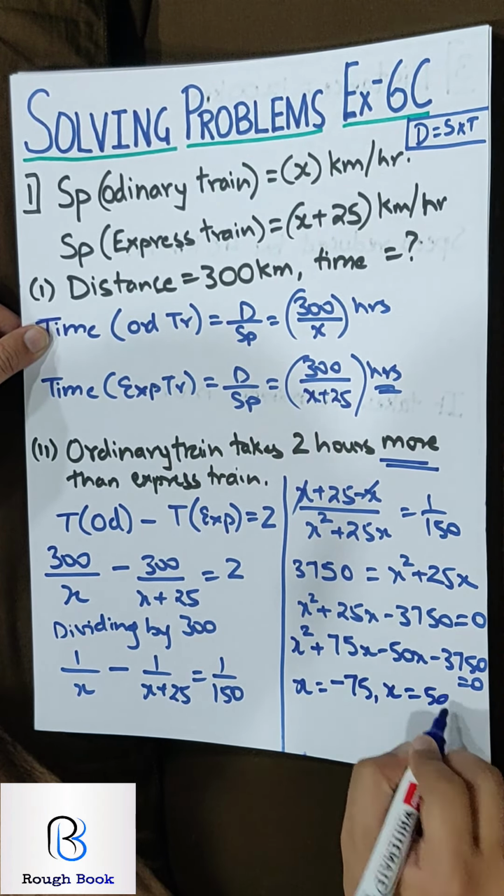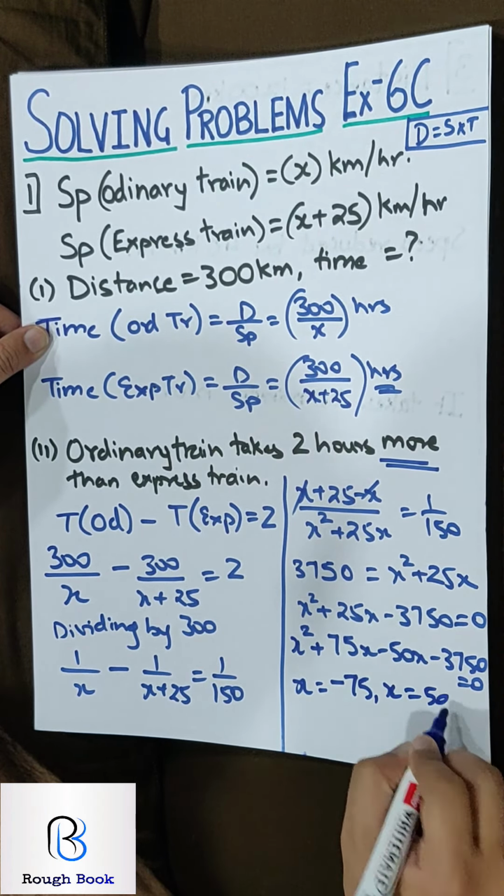Sum number 3. Exactly the same type, but this time it's an aeroplane. Now you should be a little rational with these chapters and these types of sums. When it is a train, you should know that the speed of the train can be anything between 50 to 200 or 300 maximum. But when it is an aeroplane, you cannot have the speed as 50, 70, 100. You will have to have at least 200 plus, and it may go up to 800 or 1000 also. So your rationality should always be there.